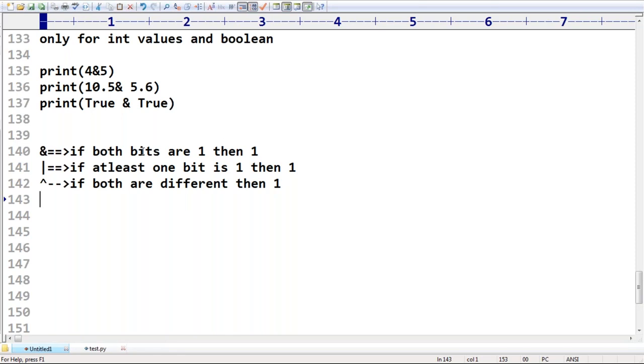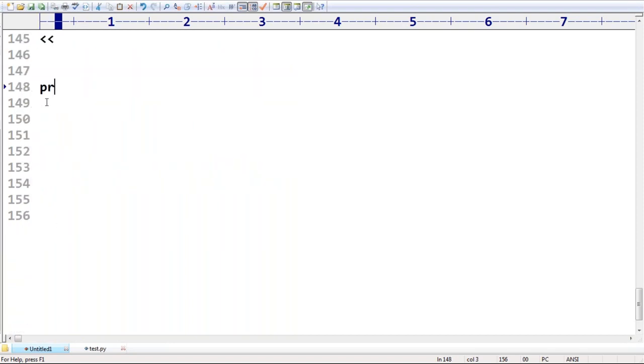Next, the complement operator. It's very simple, sir. The complement of 0 means 1, the complement of 1 means 0, like this. Okay. So you people should be aware of this knowledge, sir. I will explain how to do it with small examples, don't worry about that. Next, there are the bitwise right shift and bitwise left shift. That's all, sir. Now come to examples so that you can get much clarity.